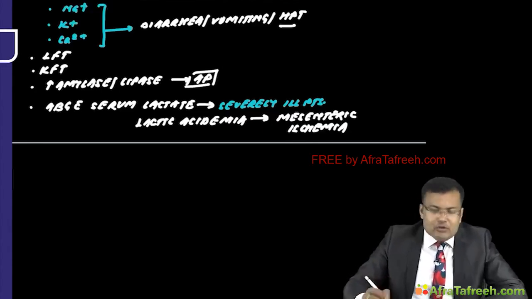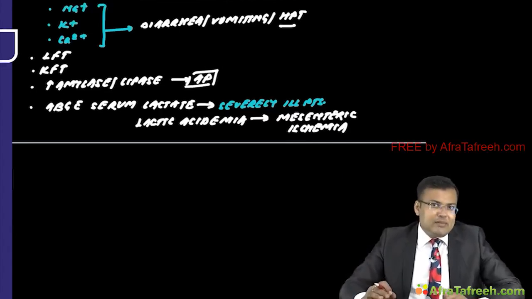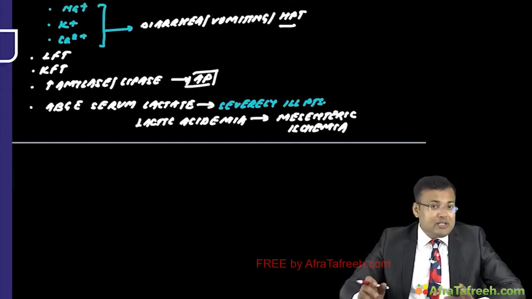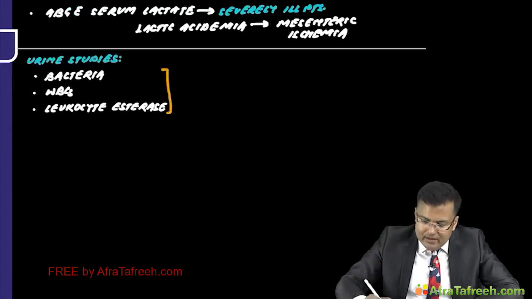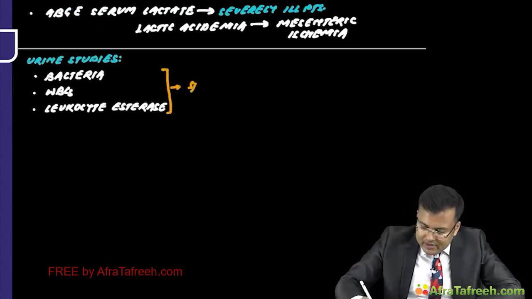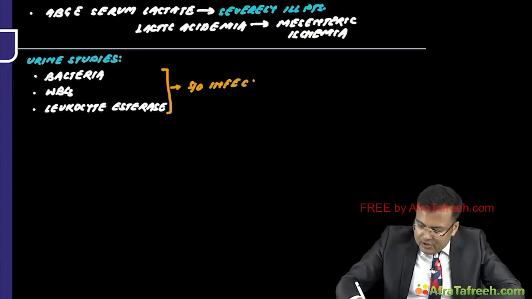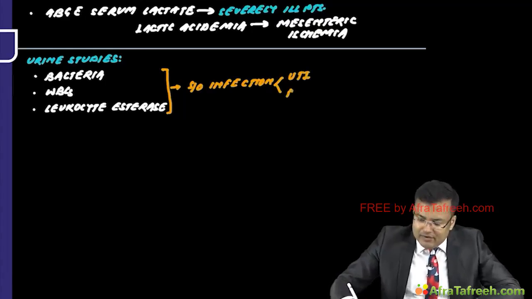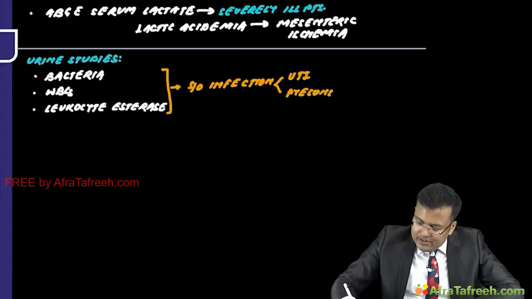After that, urine studies. So suppose you are sending urine routine and microscopic examination, culture and sensitivity, and we are going to find bacteria, WBC, or leukocyte esterase. If it is positive, it is suggestive of infection, and this infection can be UTI or the patient might be having pyelonephritis. So in urine studies, presence of bacteria, increased WBCs, leukocyte esterase is suggestive of infection. So patient might be having urinary tract infection, or the patient might be having pyelonephritis.